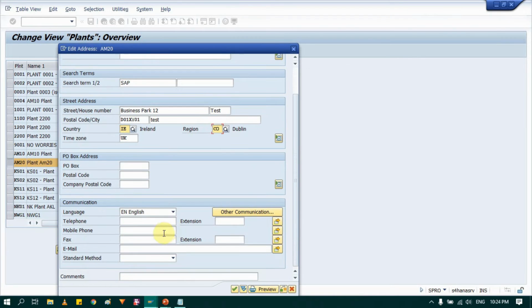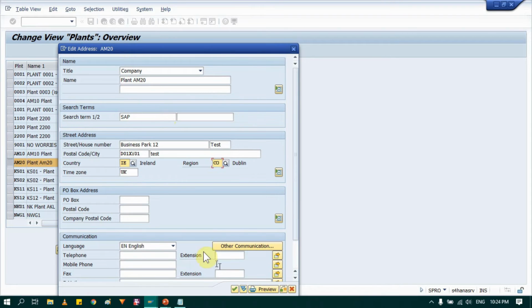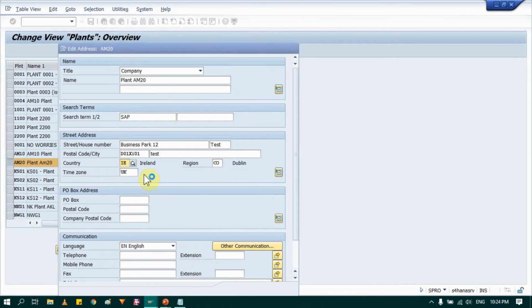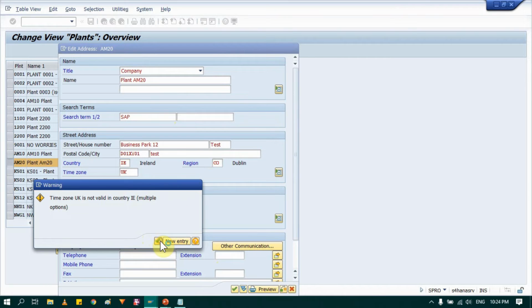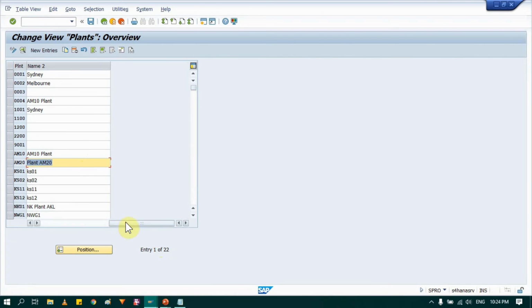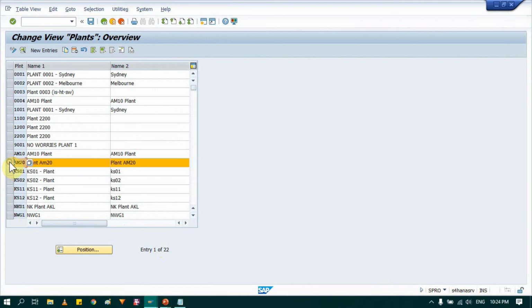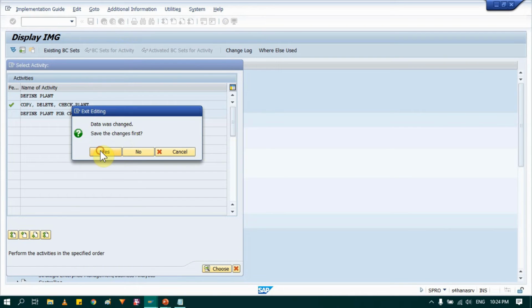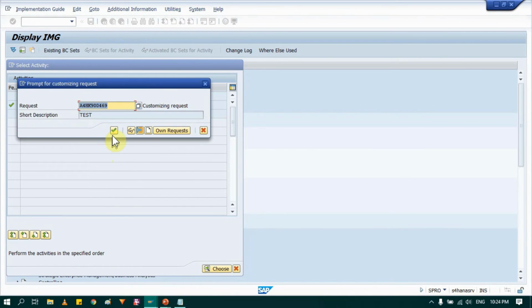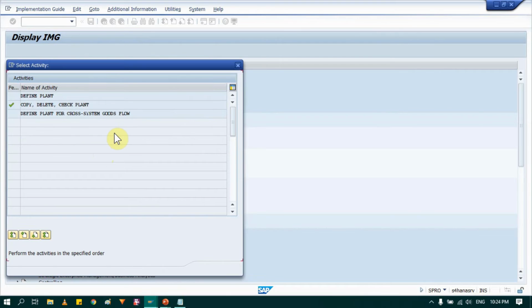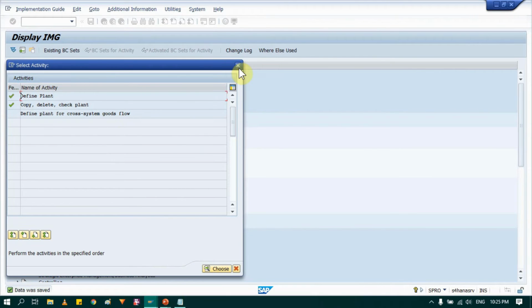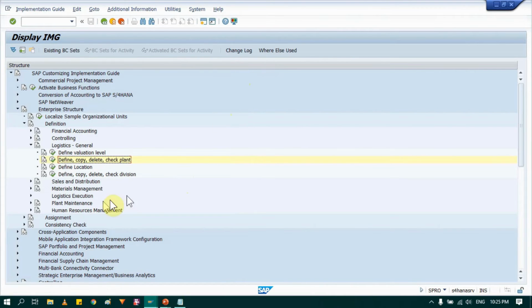And the rest of the details, again, whatever is appropriate in your case. I'm just practicing, so I'm maintaining the same. So that's it. I have maintained these two plants now, AM10 and AM20. Then again go back. I forgot to save, so I have saved the details, then close this.